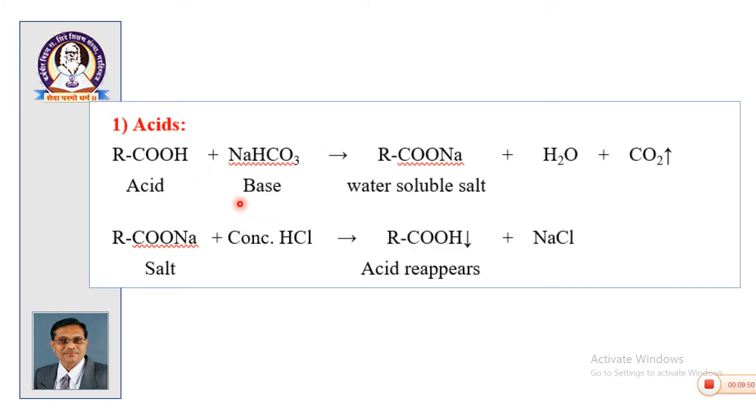It is treated with a weak base, sodium bicarbonate. It gets converted into the sodium salt of the acid, the sodium salt of the carboxylic acid, which is water soluble. These are the byproducts. Then this water soluble salt is further decomposed and we get a reprecipitated acid by addition of HCl.